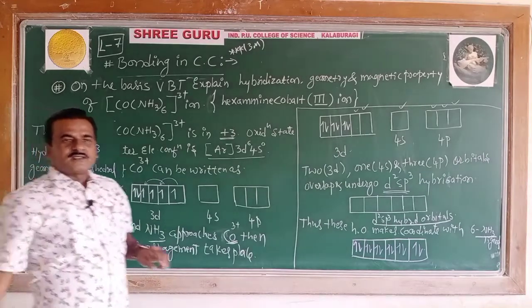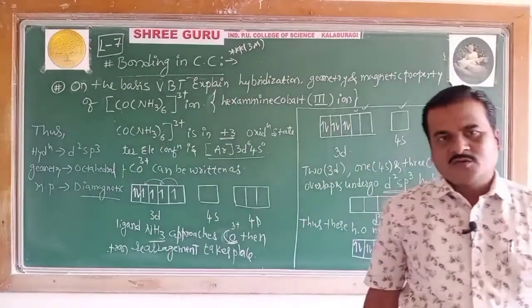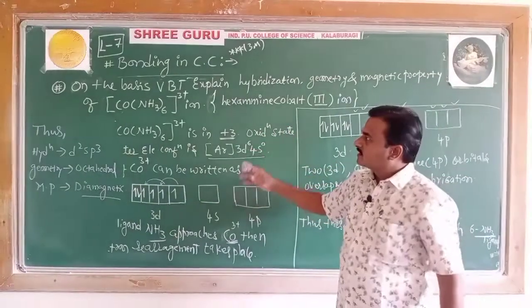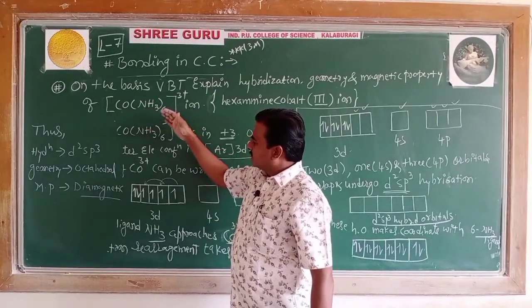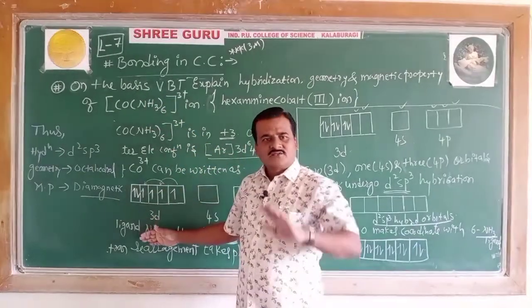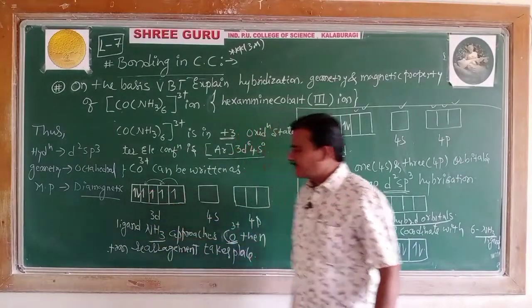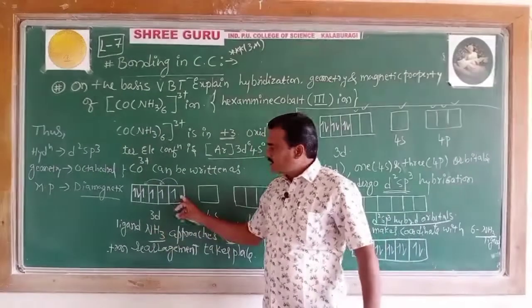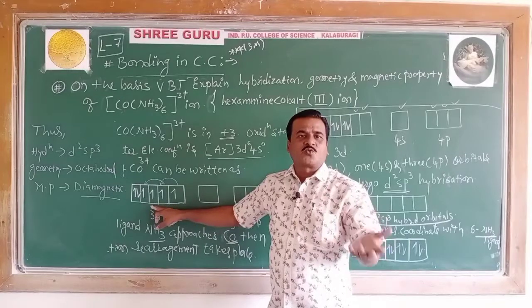So thus the explanation gets over. The same idea, why am I repeating again and again? Because for the next example I change only the ion. The remaining part follows the same. If it is a strong ligand, spin pairing takes place. One more term I would like to highlight: if it is a strong ligand, the pairing up of electrons takes place against Hund's rule.